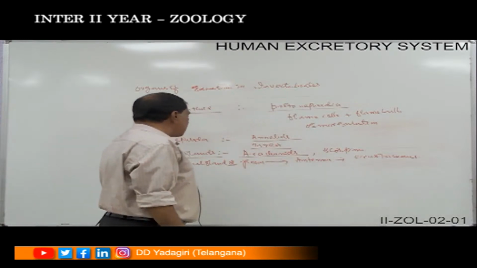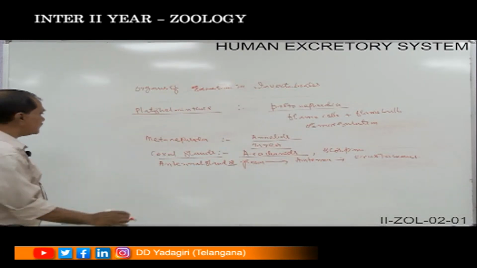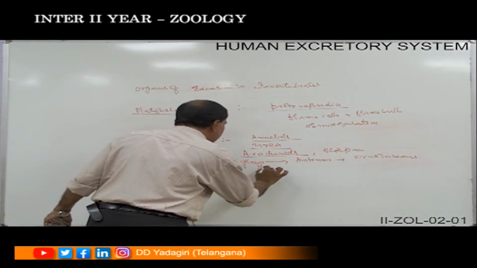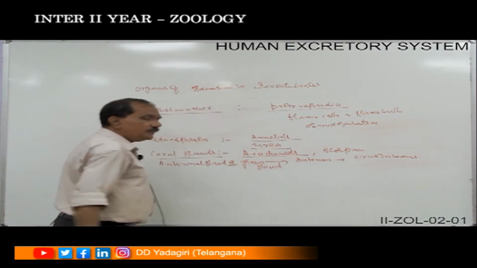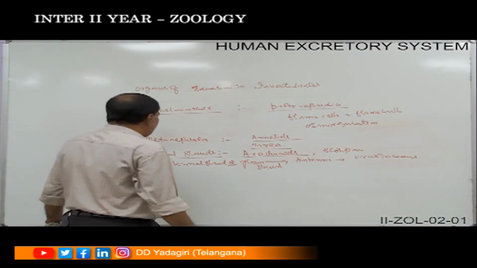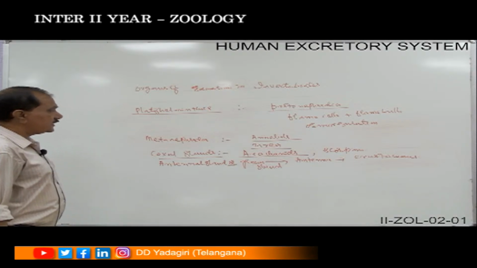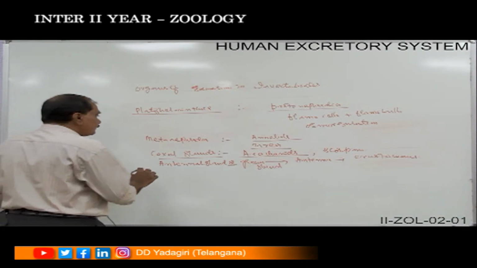Whereas the coxal glands are found in the class Arachnida, the antennal glands are the green glands which are found near the antenna, and they are found in crustaceans like the prawn. Okay, and the coxal glands are found in the arachnids, that is the scorpions.